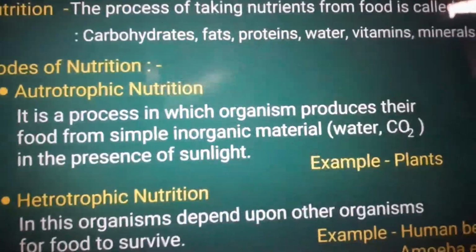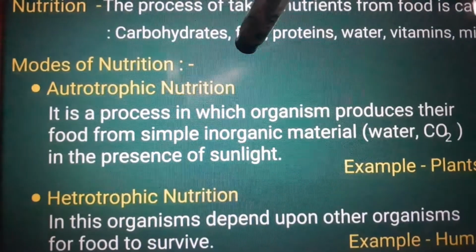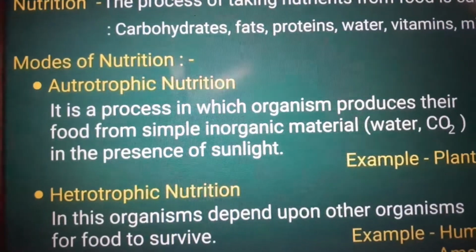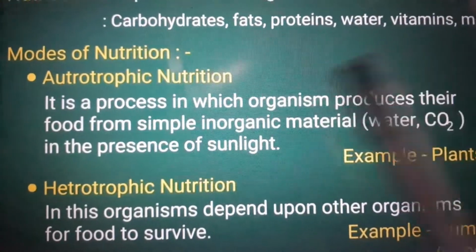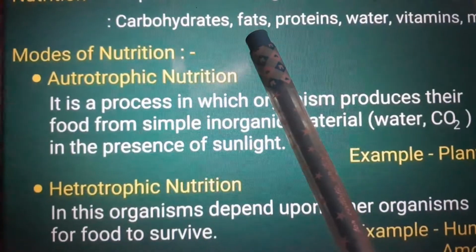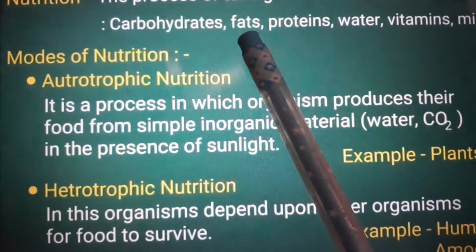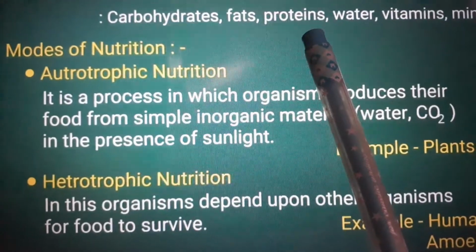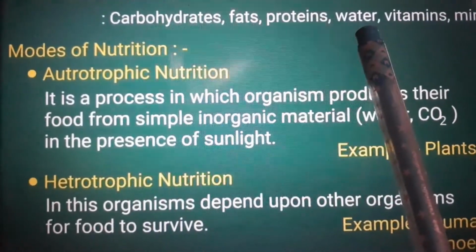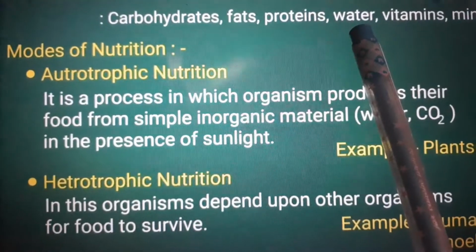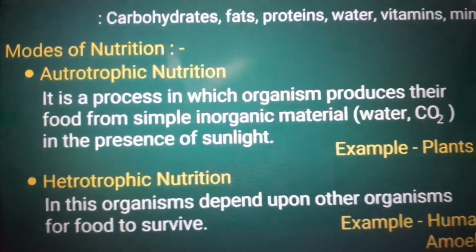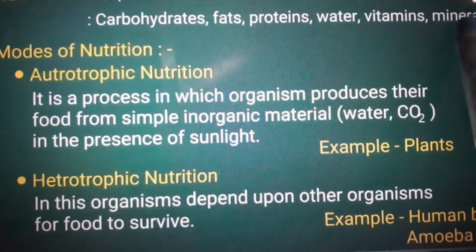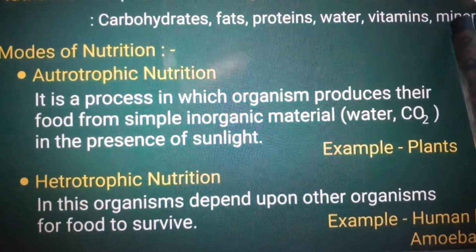Nutrients are of various types: carbohydrates, fats, proteins, water, minerals, vitamins. Carbohydrates and fats give us energy for our body functions. Proteins help in growth and development. Water is required for all functions in our body. Vitamins and minerals are protective foods which give protection against diseases.